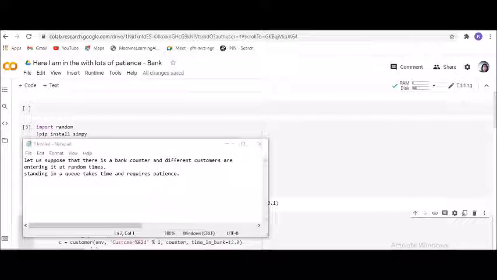Then sometimes you even see that there are just two counters, one for deposits and the other for taking out money. Most of the time we see this while depositing or withdrawing. So the scenario is that there is a bank counter and different customers are entering at random times. I don't know about each one of you, but one or two individuals standing in front of me is fine. However, if there is a long queue, I usually don't have the patience.